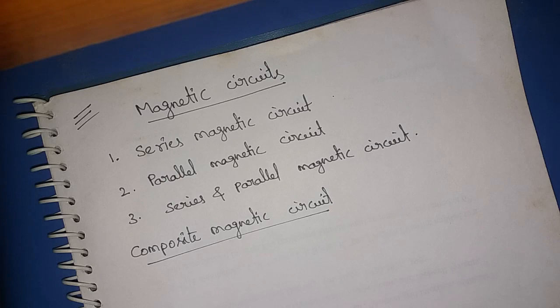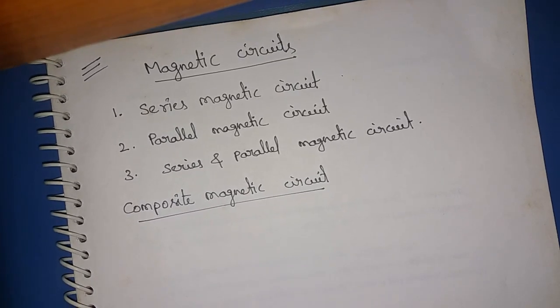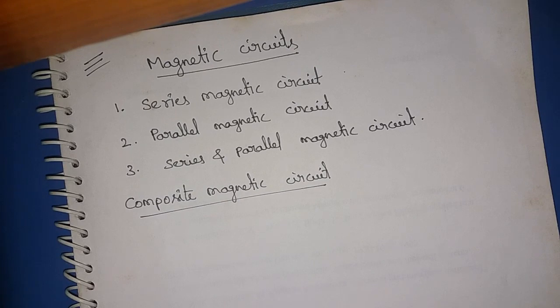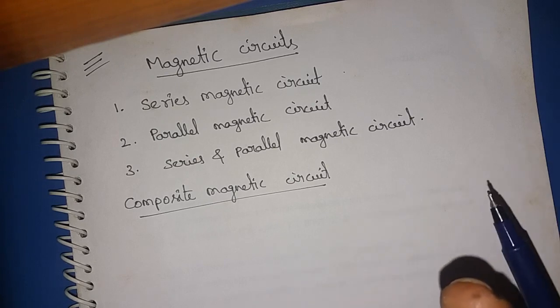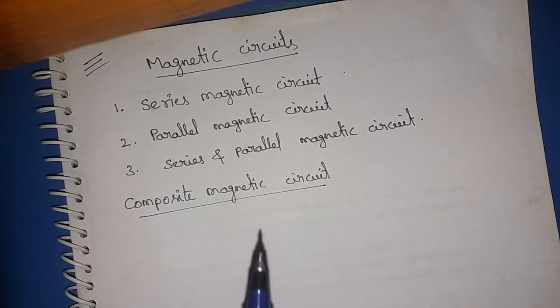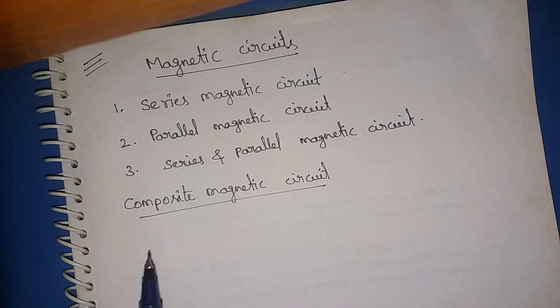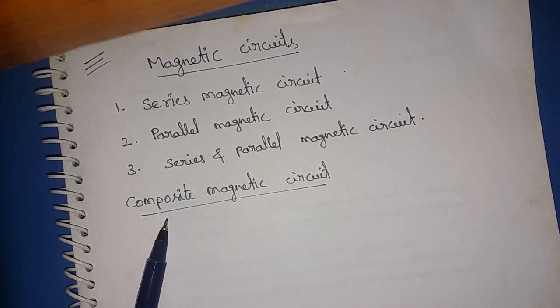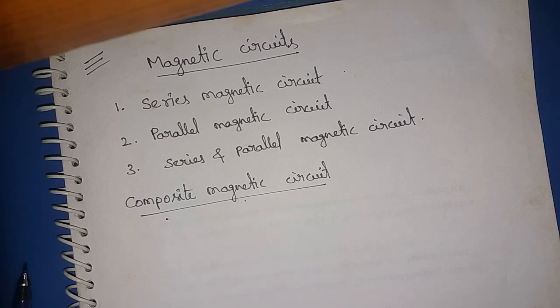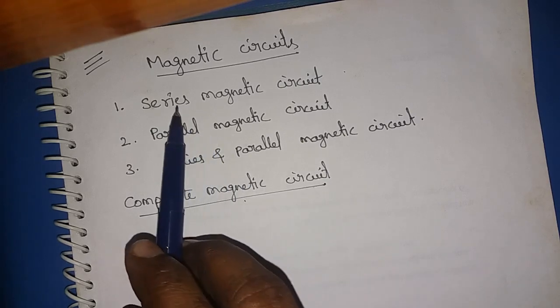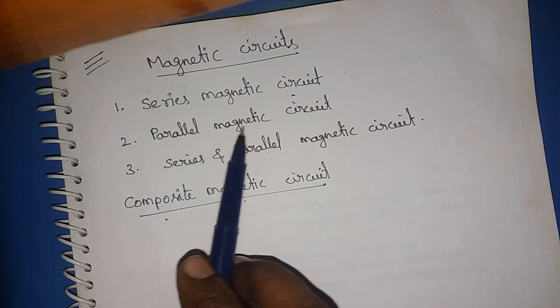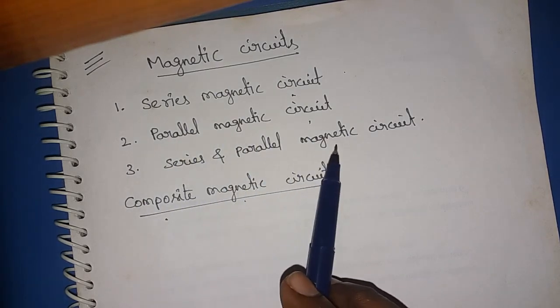Yes, what do you mean by composite magnetic circuit? When the magnetic circuit contains one or more different types of magnetic materials, such a magnetic circuit is called a composite magnetic circuit. Now this composite magnetic circuit may be a series magnetic circuit, a parallel magnetic circuit, or a series and parallel magnetic circuit.